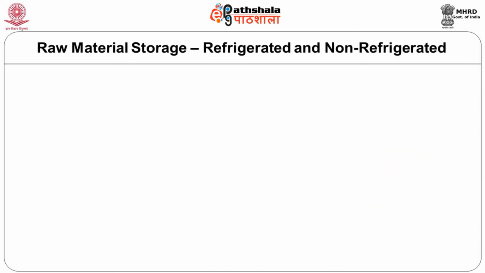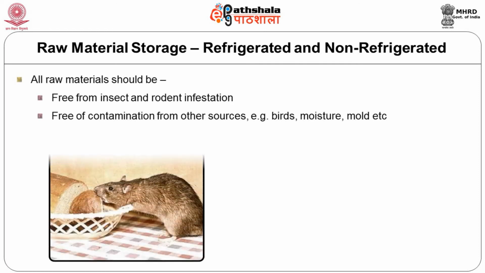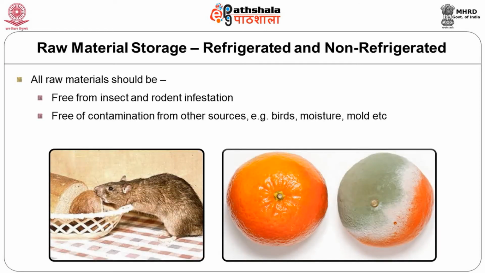Raw material storage. Refrigerated as well as non-refrigerated materials should both be stored in an appropriate manner. All the raw materials should be free from insect and rodent infestation. They should be free of contamination from other sources like birds, moisture, mold, etc. If bulk floor handling and storage is in use, then hose couplings inside and outside the plant should be adequately protected from rodents because they could be destroyed. They should also be clean and in good condition.